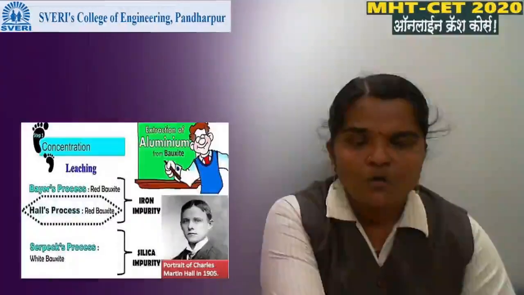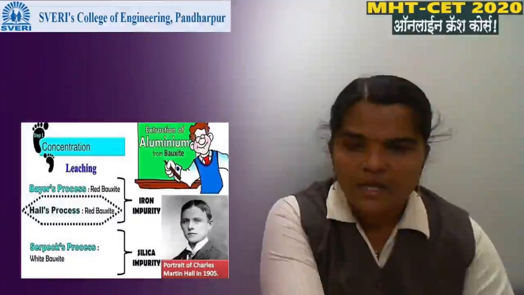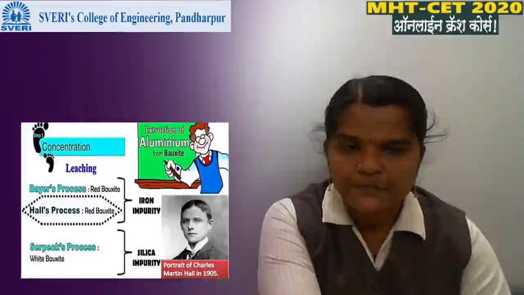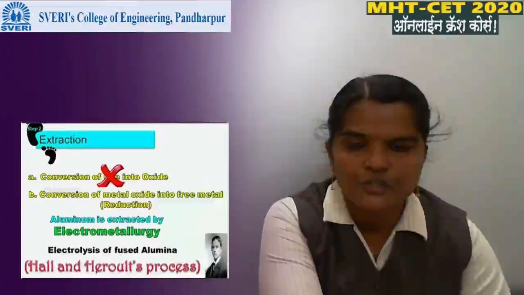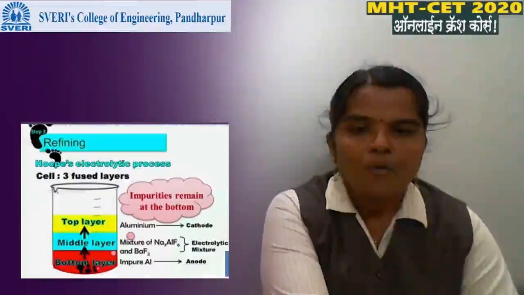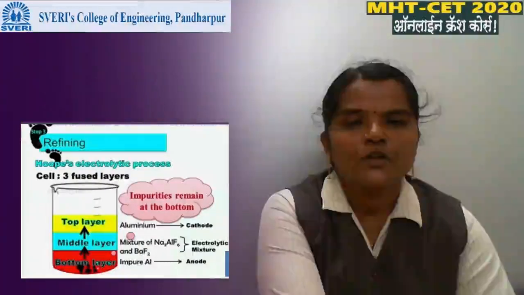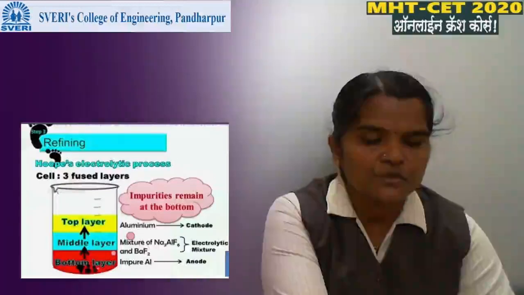Concentration is by leaching, the Baeyer process, or Serpeck's process. Then for extraction, an electrometallurgical process is used. Then for refining, the electrolytic refining process, the Hoope's process, is used.